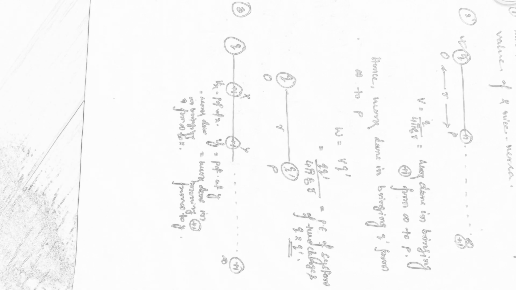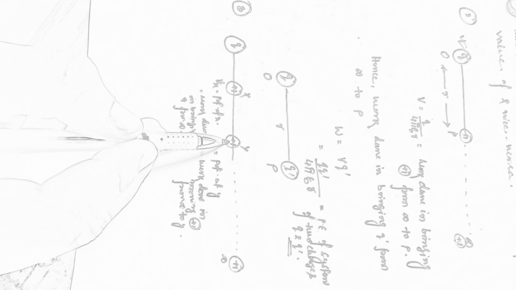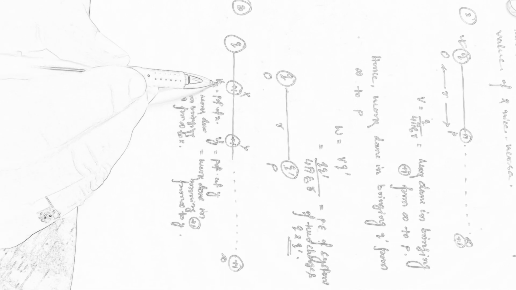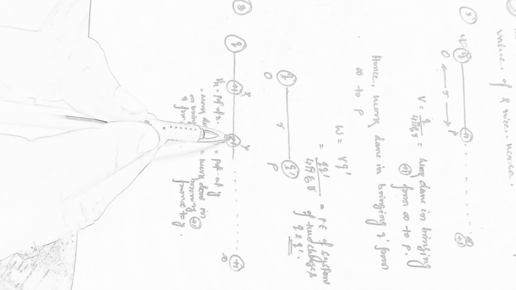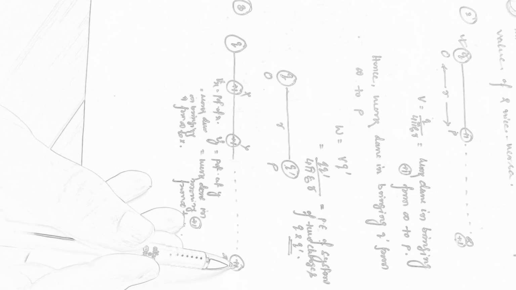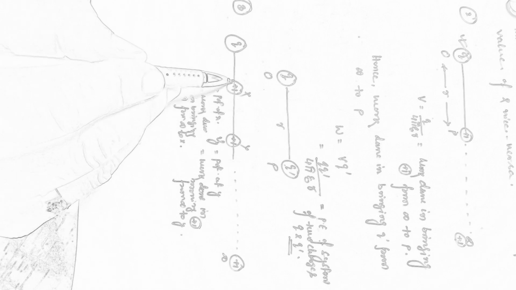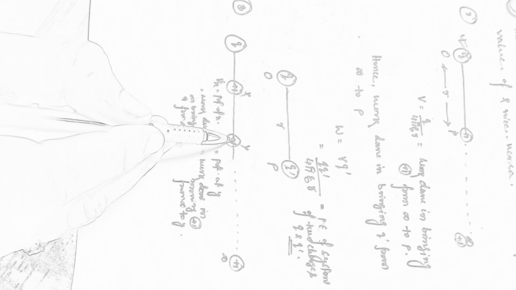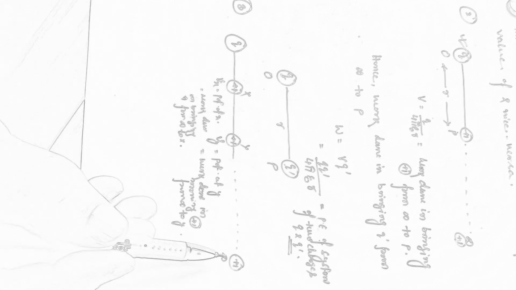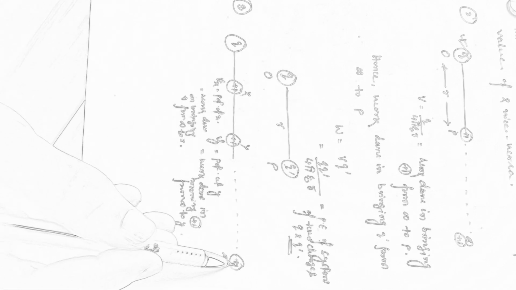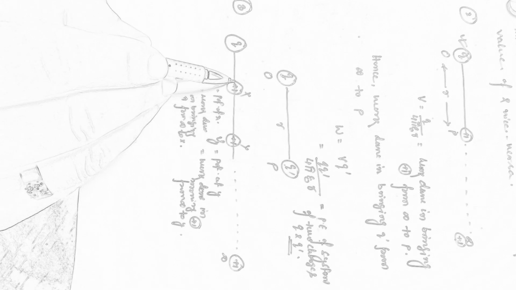And for the time being, suppose its numerical value is 30 and the numerical value of this one, that means Vx, is 40. So we can conclude that if net work done in moving from infinity to this point is 30, while net work done in moving from infinity to this point is 40, so definitely work done in moving from this point to this point is 10. Work done in moving here is 30, work done in moving here is 40. So obviously work done in moving from here to here is 10.